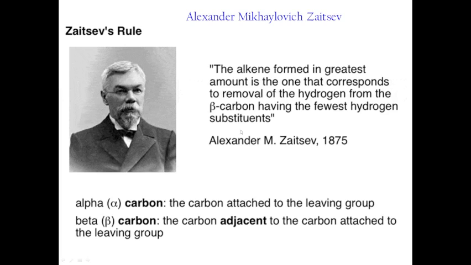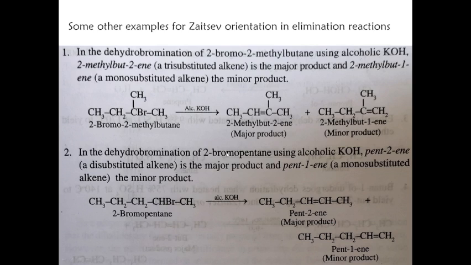So this is what the Zaitsev rule says, and let us discuss some examples, then you will easily understand it. Take this example, CH3CH2C(CH3)(Br)CH3, 2-bromo-2-methylbutane. Here this is the alpha carbon atom because the leaving group is attached to it, and we have beta carbons. These two are the same.